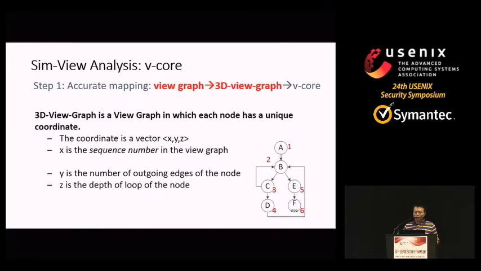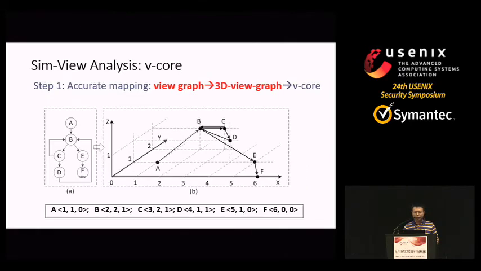A 3D graph is a view graph in which each node has a unique coordinate. The coordinate is a vector xyz. X is the sequence number in the view graph. Y is the number of outgoing edges of the node. Z is the depth of loop of the node. This is an example of a 3D view graph.